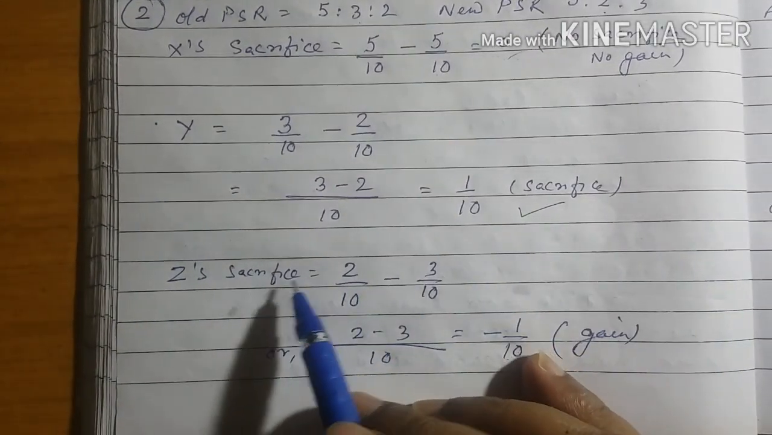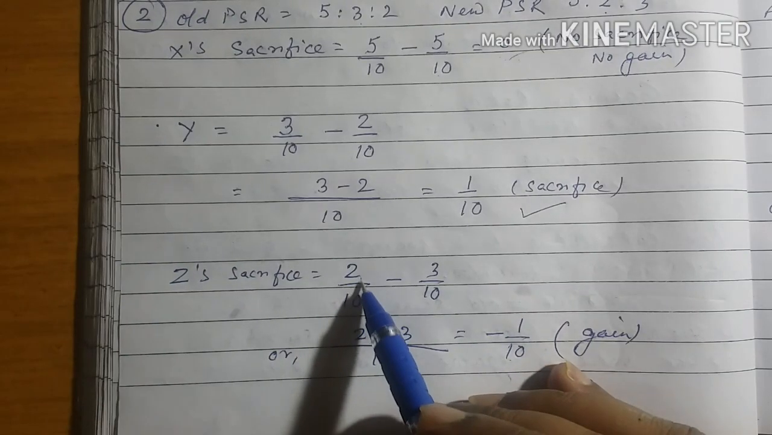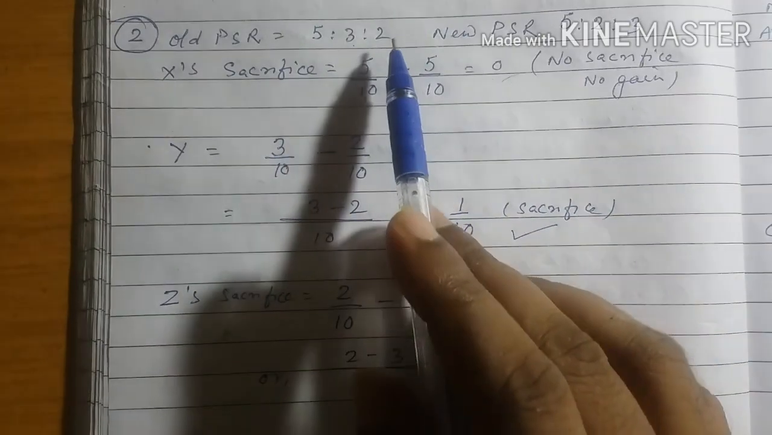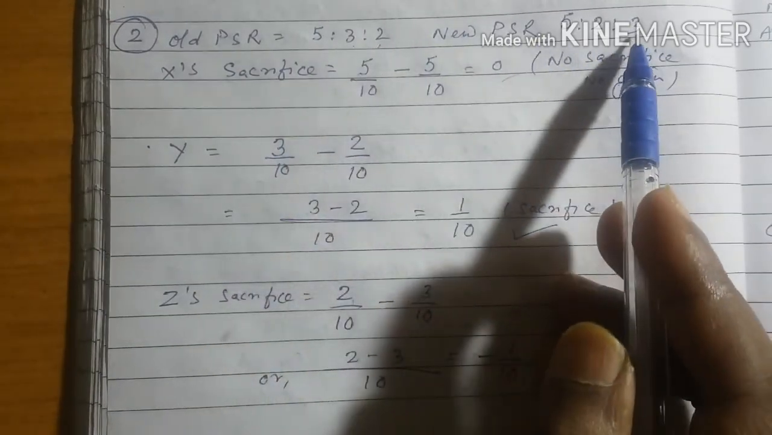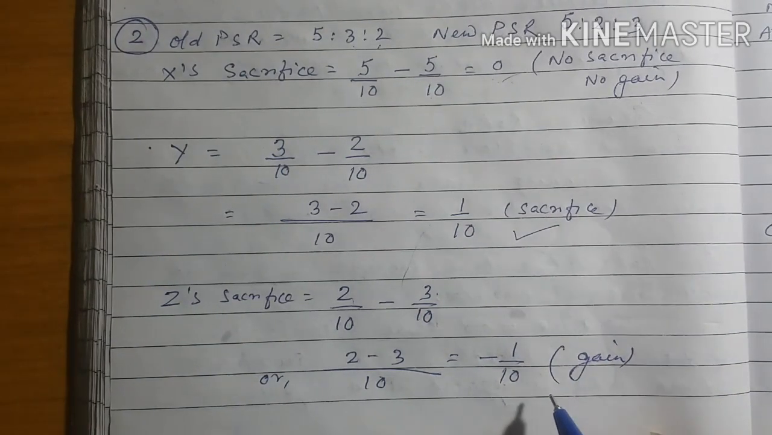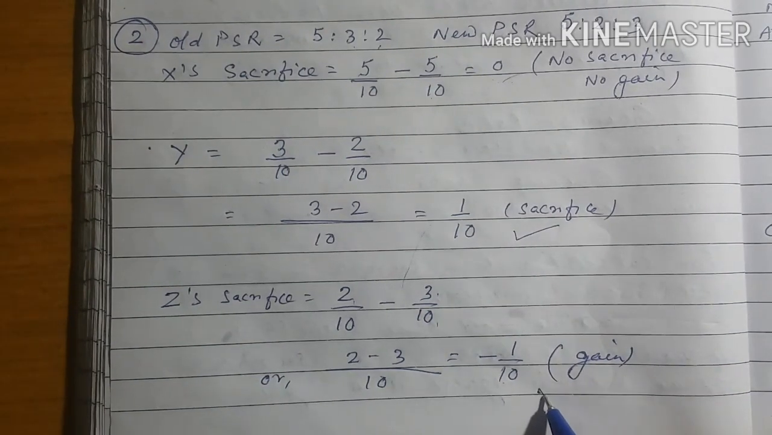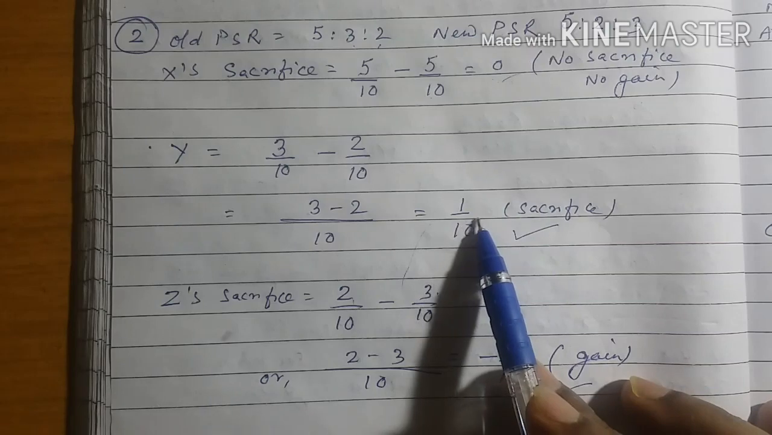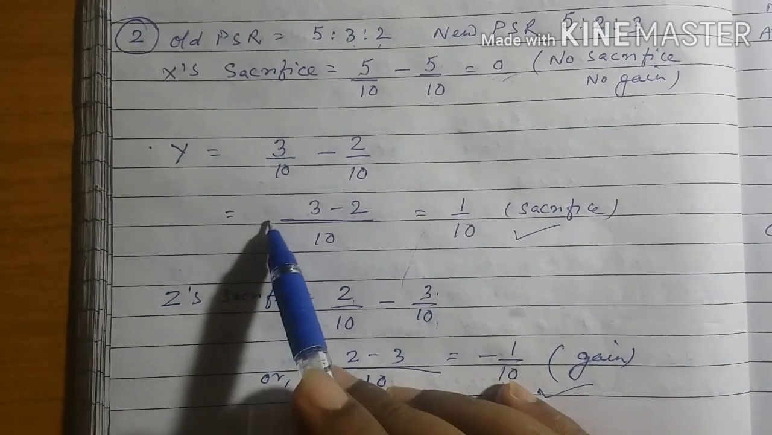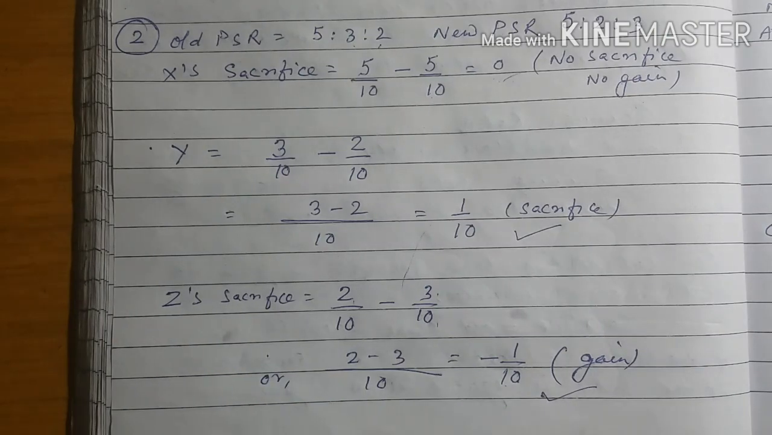In case of Z, 2 by 10 minus 3 by 10. So here you can observe old share is 2 by 10 and new share is 3 by 10. Here you will observe Z has a gain of 1 by 10. So sacrifice is equal to gain between Y and Z.